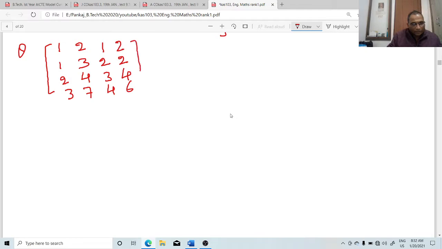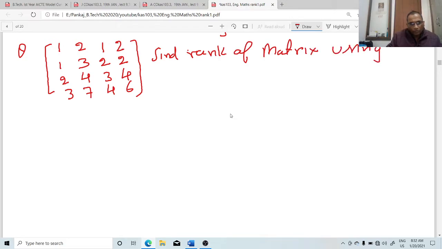This is the matrix. The question is: find the rank of the matrix using normal form.